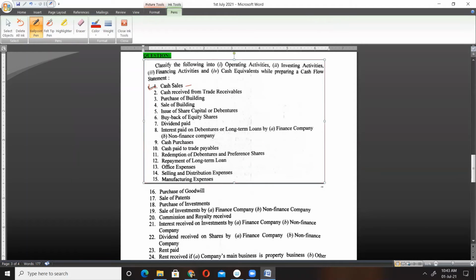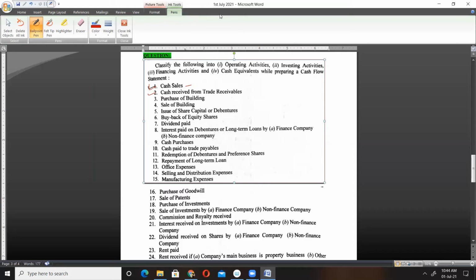Okay, next you see, cash received from trade receivables. I want an answer.